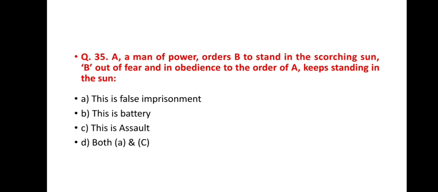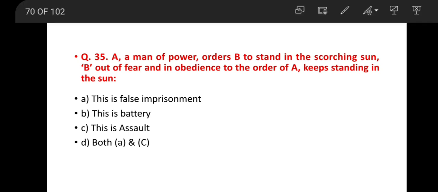Next question, question number 35. A, a man of power, orders B to stand in the scorching sun. B, out of fear and in obedience to the order of A, keeps standing in the sun. Then option A, this is false imprisonment, option B, this is battery, option C, this is assault, and option D, both A and C. And the correct answer is this is false imprisonment.